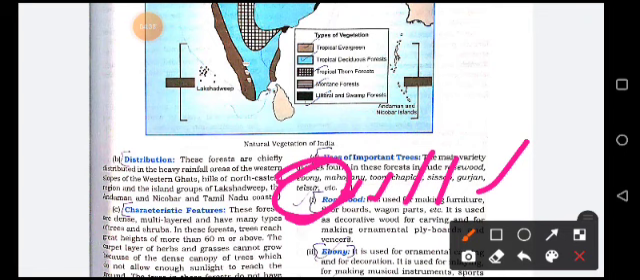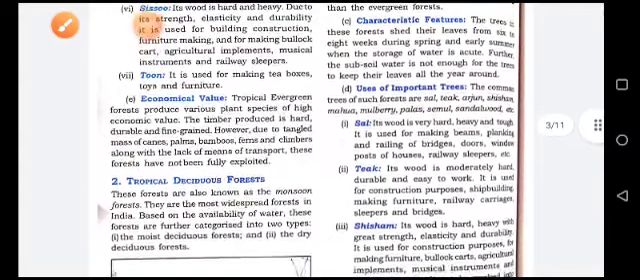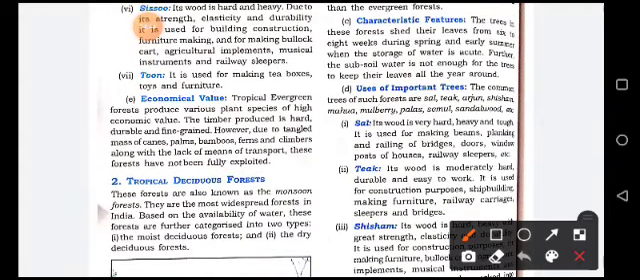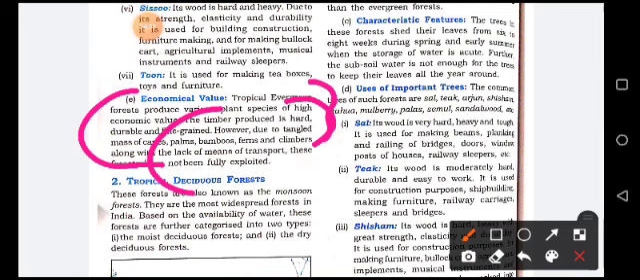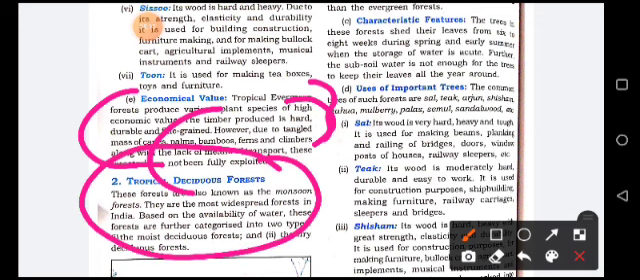Now, what is the economic value of tropical evergreen forest? So, the tropical evergreen forest produces various plant species of high economic value. The timber produced is hard, durable and fine grained. Due to the tangled mass of canes, palms, bamboos, ferns and climbers along with the lack of means of transport, these forests have not been fully exploited.